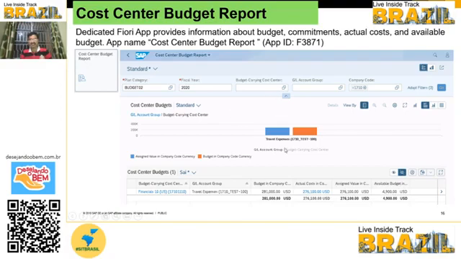So you can see the report like this, with multiple options also, and you can go inside. You can see the dashboard level and different levels. This is a really great report, and you can see the cost center budget through this app only.